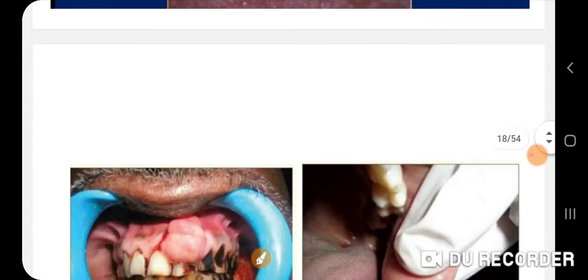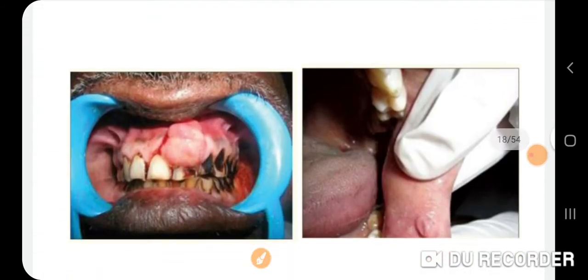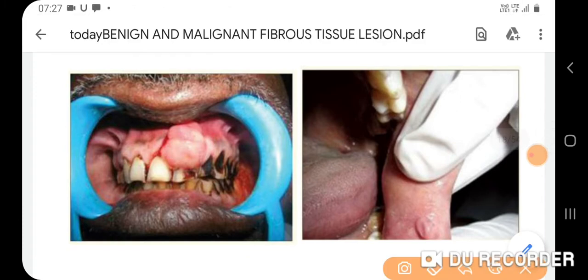We can see in another clinical presentation the lobulated growth that is present on the maxillary gingiva, and in another picture we can appreciate the growth is present on the left labial buccal mucosa. This is the clinical presentation.